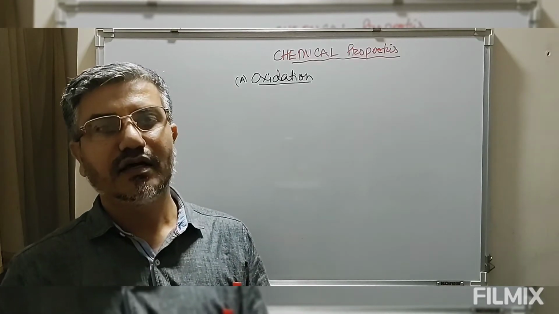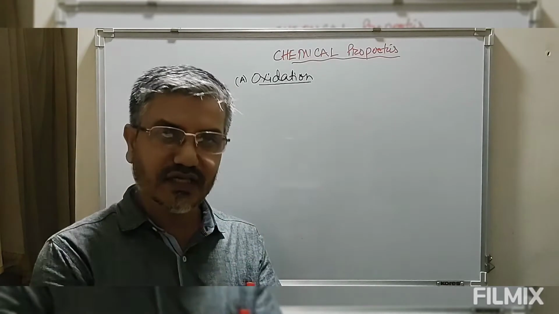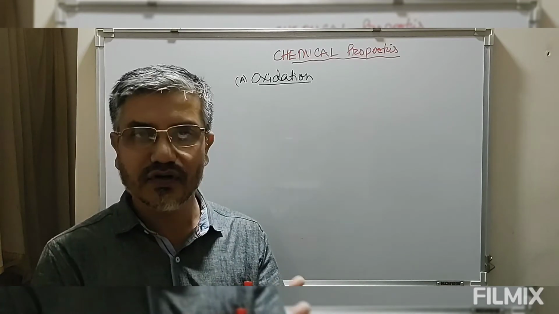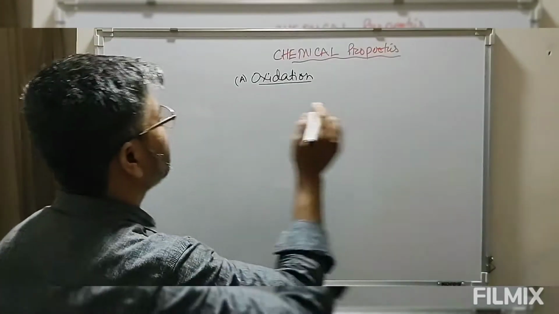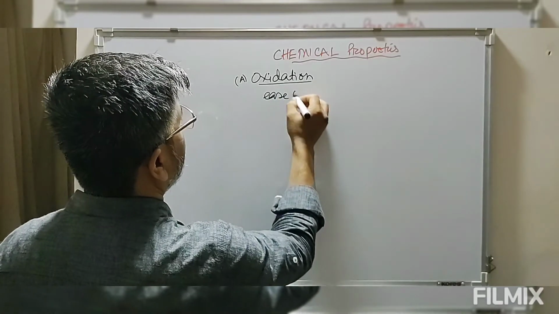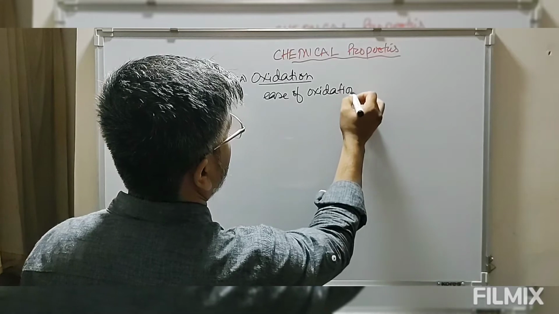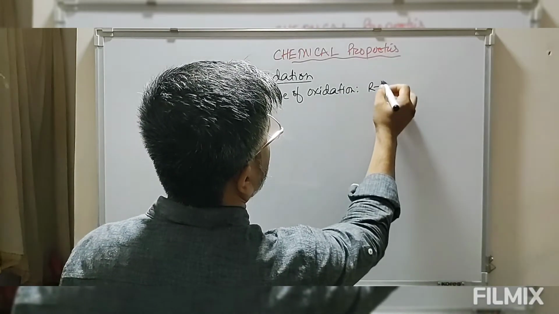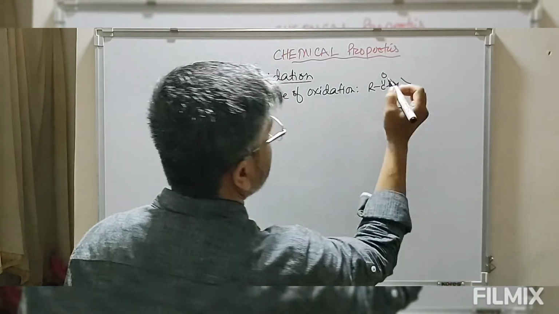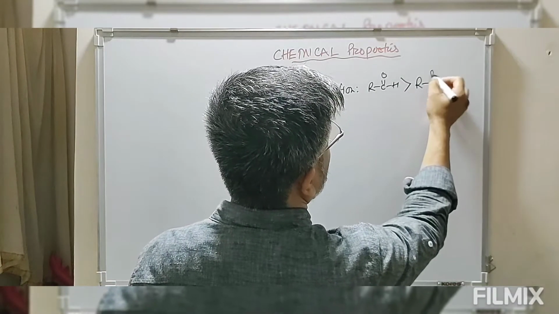Means aldehydes can be more easily oxidized than ketones. The ease of oxidation of aldehydes is greater than that of ketones.